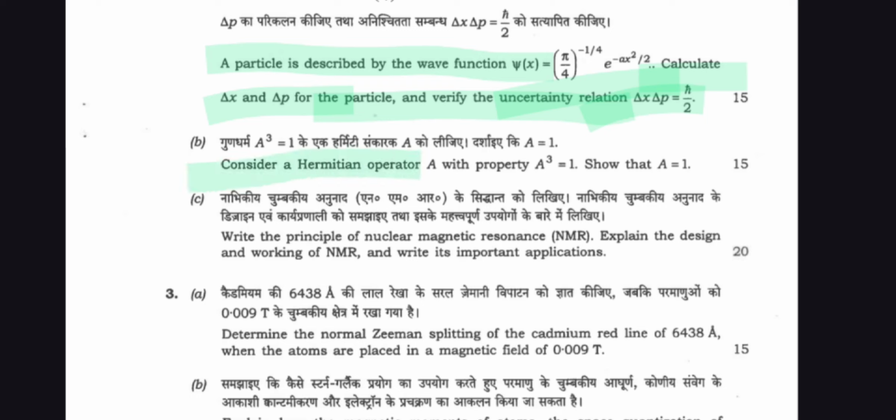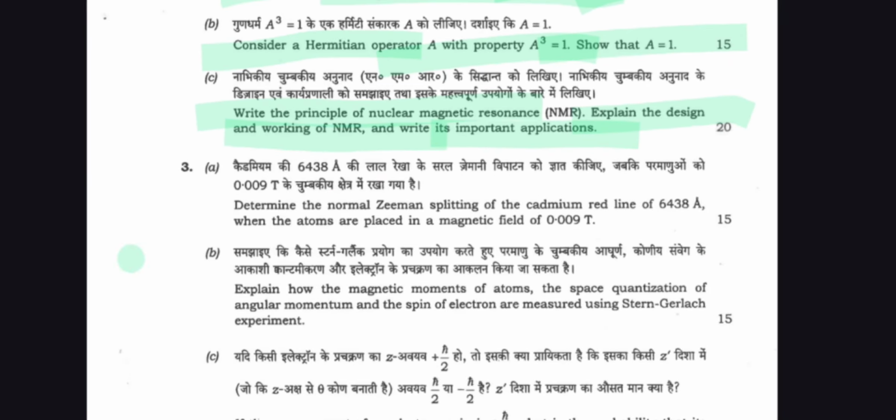And question number b is here. Consider a Hamilton operator A with the property AQ is equal to 1, so that A is equal to 1. Question number c: write the principle of nuclear magnetic resonance, NMR. Explain the design and working of NMR and write its importance and applications.